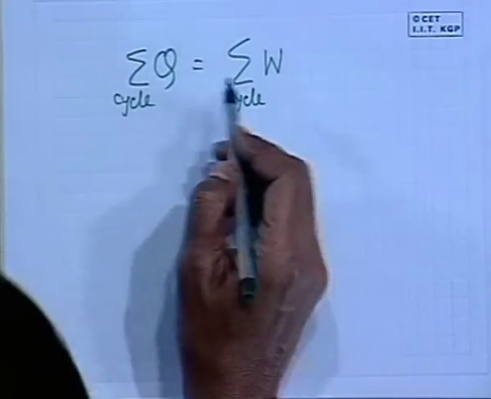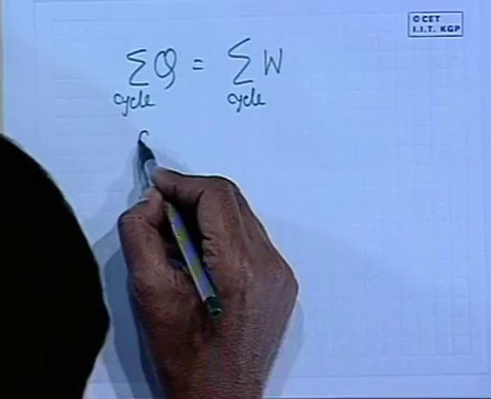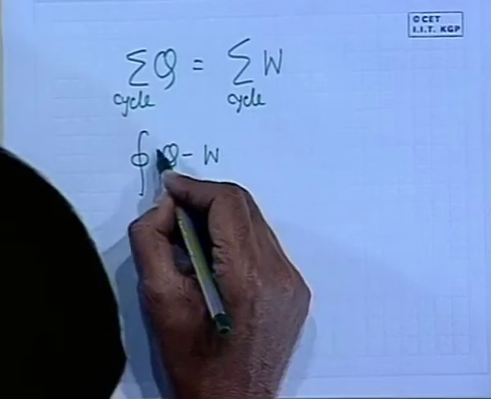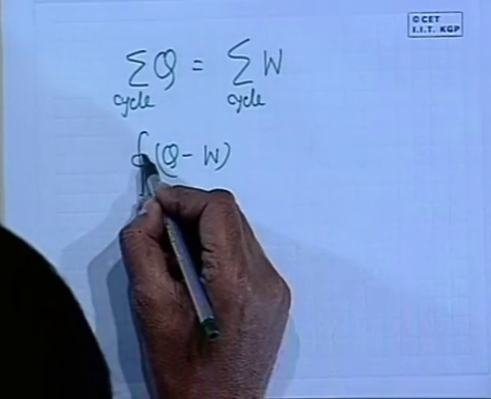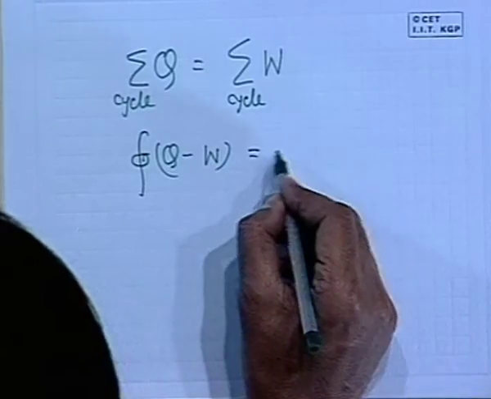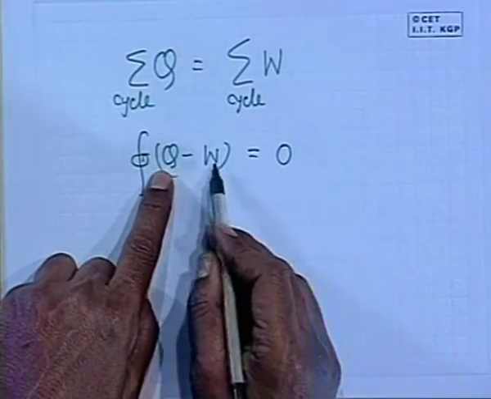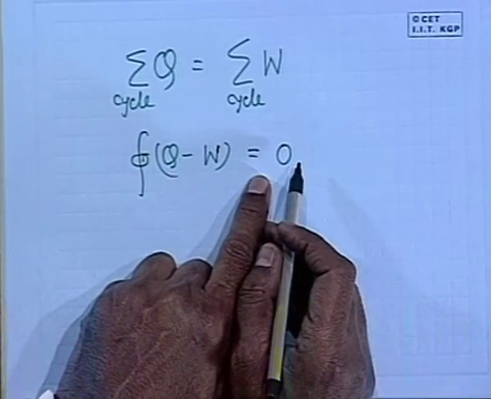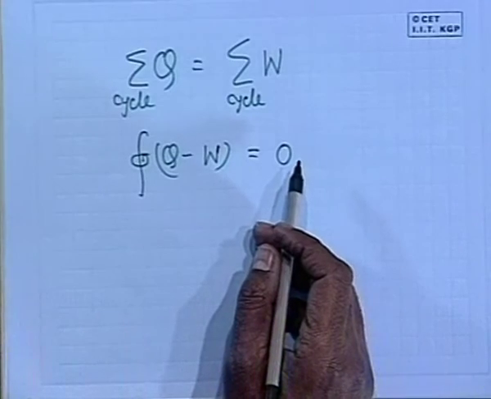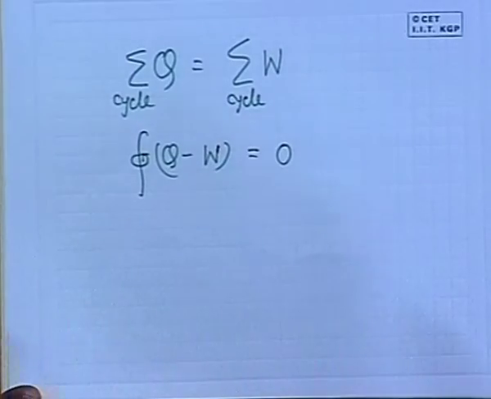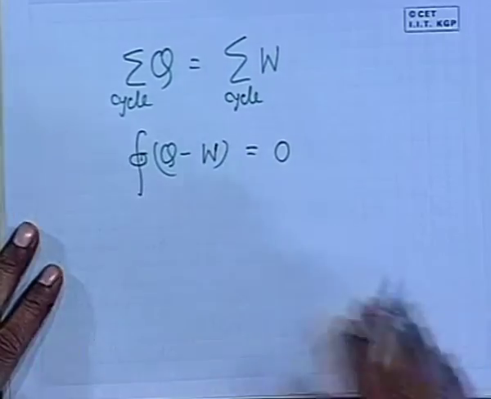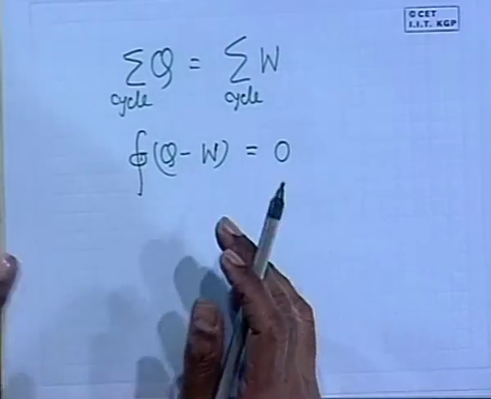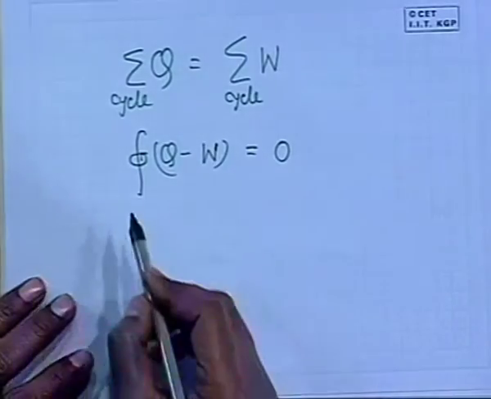All right. This can be written in an integral fashion, and taking this to this side, the cyclic integral of Q minus W is equal to 0. That means the difference of heat and work interactions in a cyclic process must be 0. Okay. Q minus W is 0. Now, this can be interpreted in a different way.